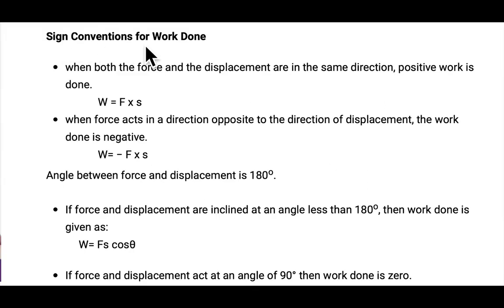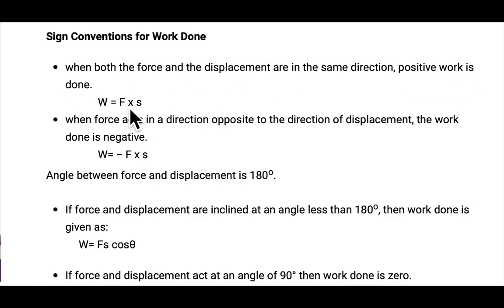Sign conventions for work done. Work done can be zero, work done can be positive, and work done can be negative. See, when both force and displacement are in the same direction, then positive work is done.